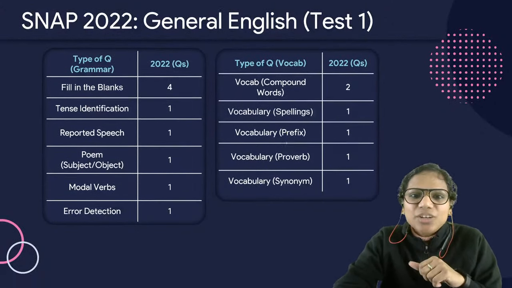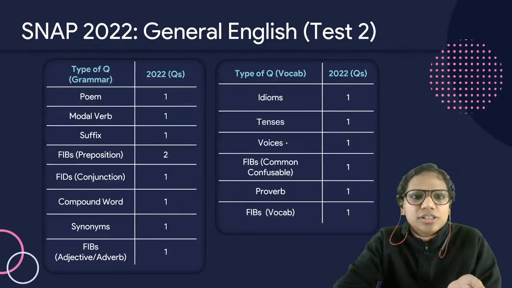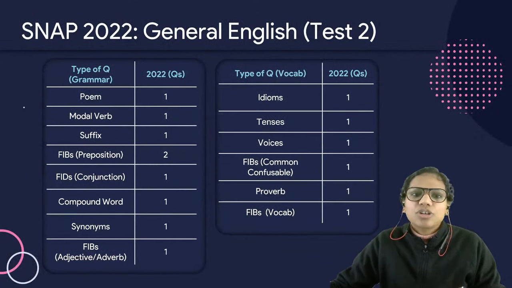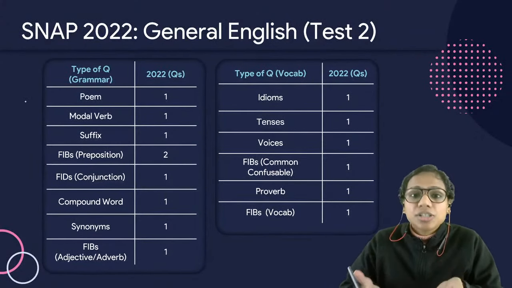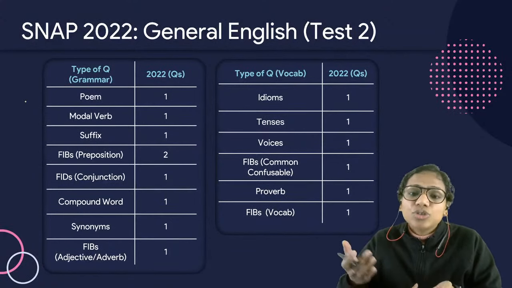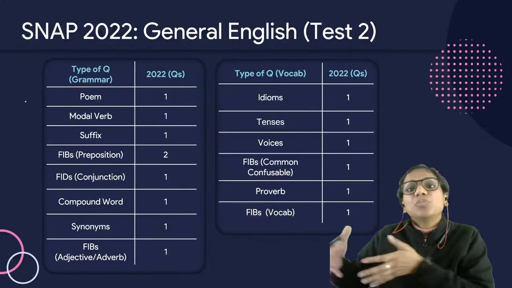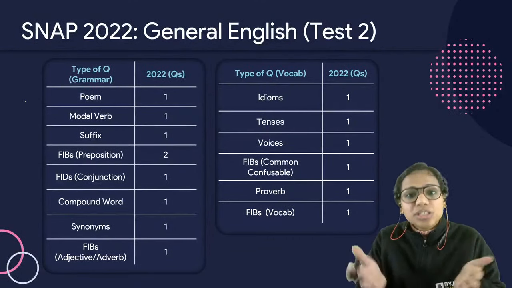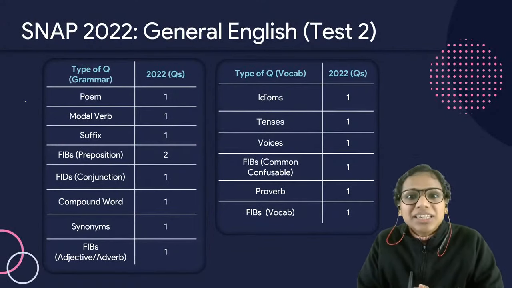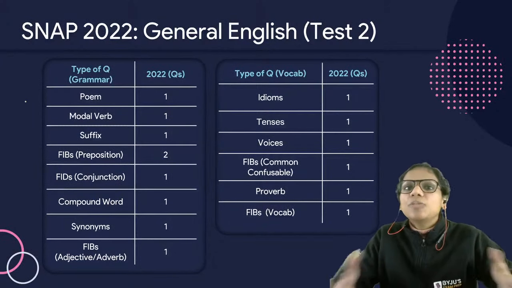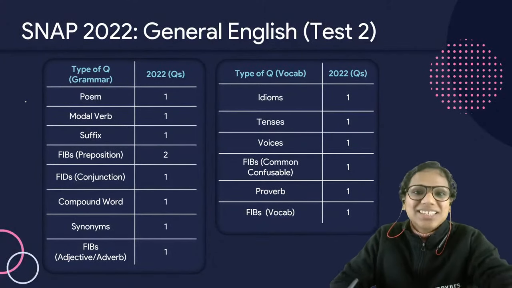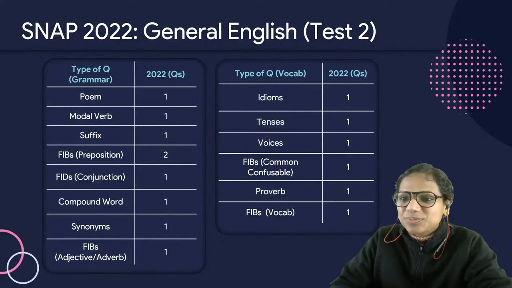Right? And fill in the blanks were there across all slots. So these were some common topics across all slots. Apart from this, there was a specific focus on parts of speech: preposition, conjunction, adjective, adverb asked separately. So this is a lesson for your coming exams. If you're taking TISNET, then be very thorough with all your parts of speech. That's what I've been telling you consistently, isn't it?